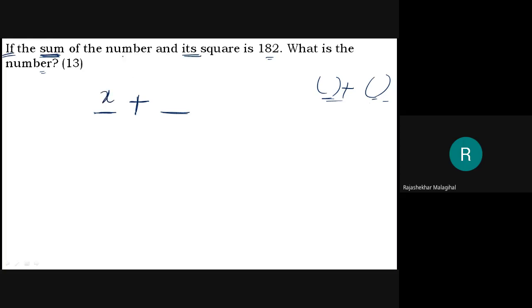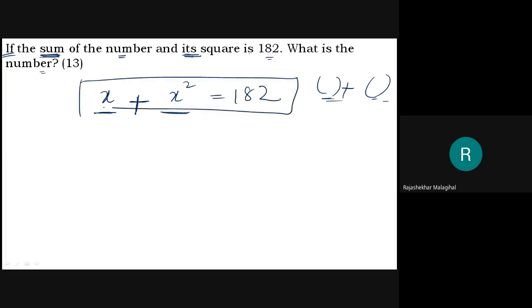Its means what? The number x. Its square means the number x squared, is 182. Over. x plus x squared is equal to 182. Now how you solve this equation, that's left to you. Because this looks like a quadratic equation, ax squared plus bx plus c equal to 0.